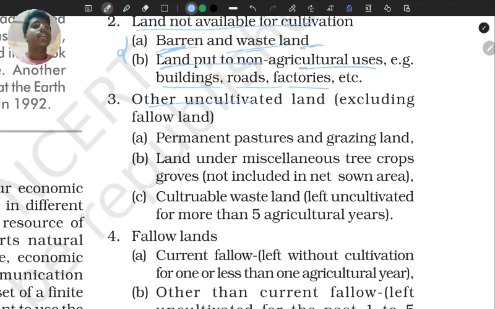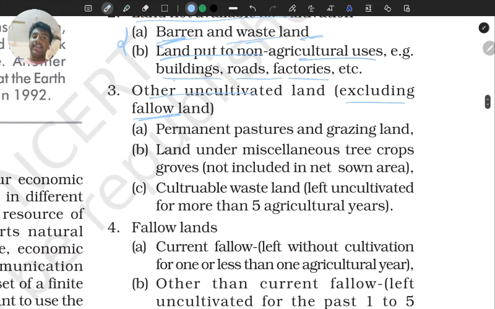Third is under cultivated land excluding fallow land. See, other uncultivated land means that which is cultivable, you can cultivate something in it, but it is not being used for that. So in that there are 3 subtopics: first, permanent pastures and grazing land. Second is land under miscellaneous tree crops, groves.